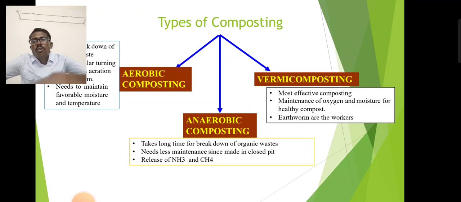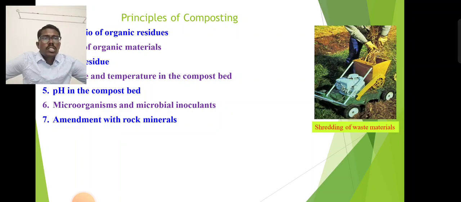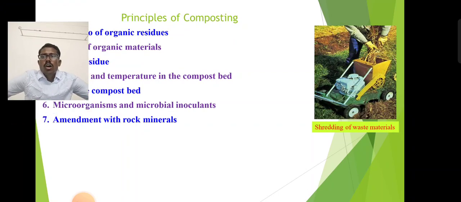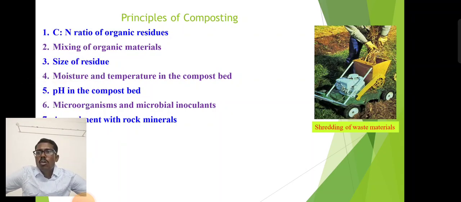Next one, principles of composting. What are the principles involved in composting? The first main principle is the C:N ratio of the organic residues.